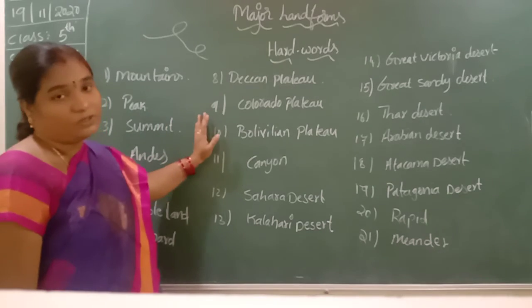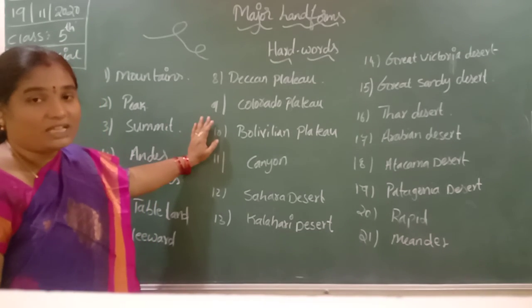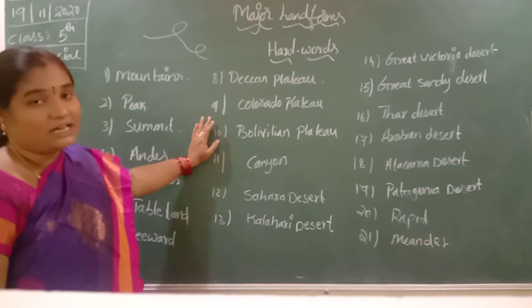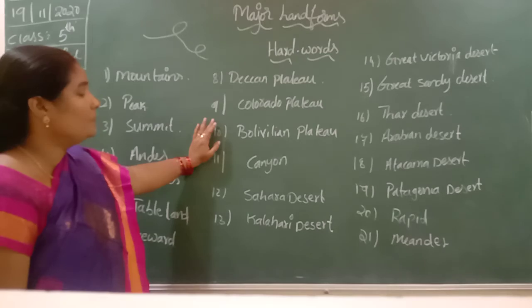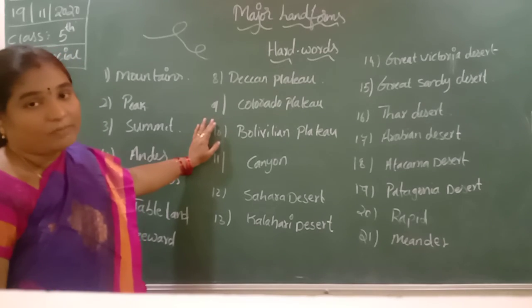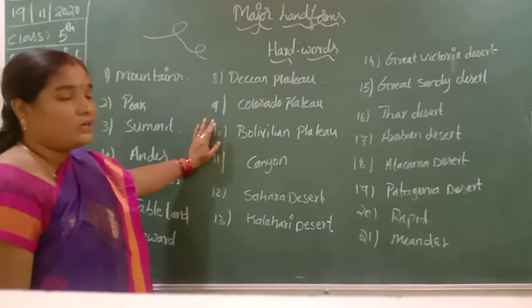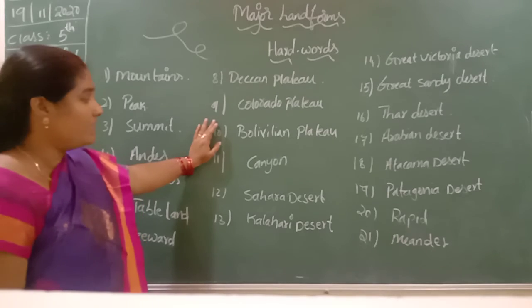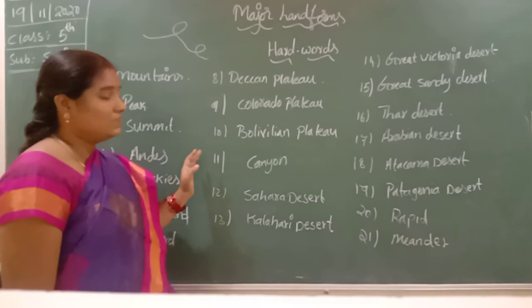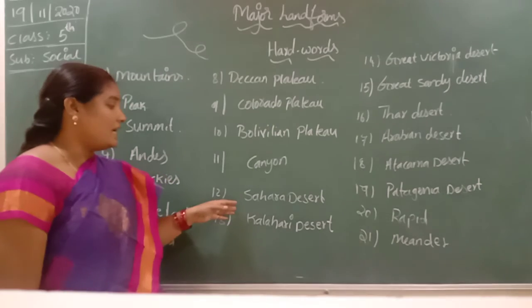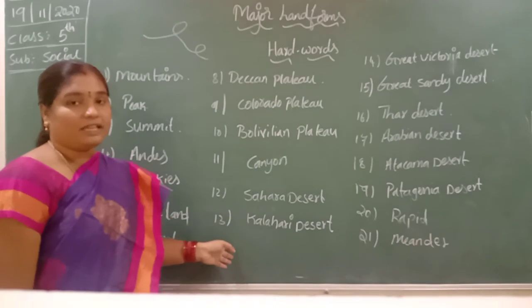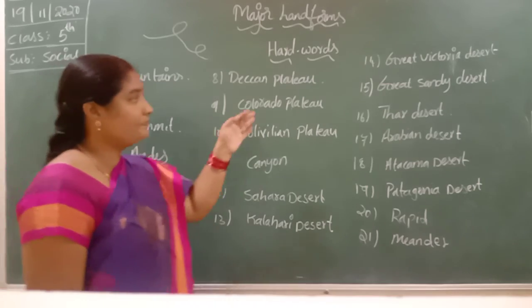Deccan Plateau: the central part of India. Colorado Plateau is an example of North America, Bolivian Plateau of South America. Canyon: the deep valleys. Sahara and Kalahari Deserts are examples of Africa.